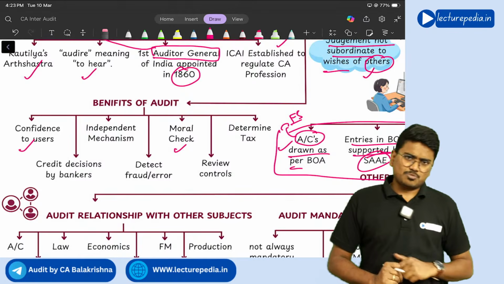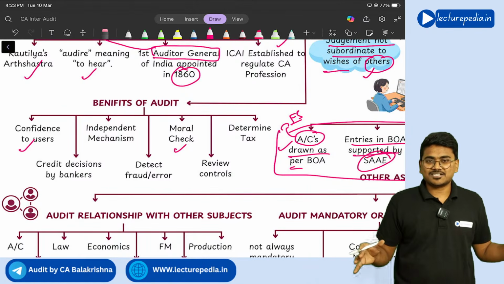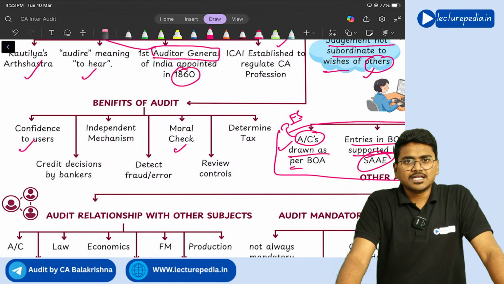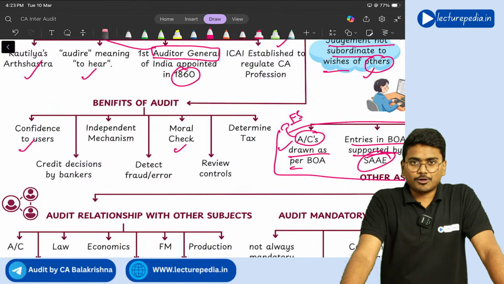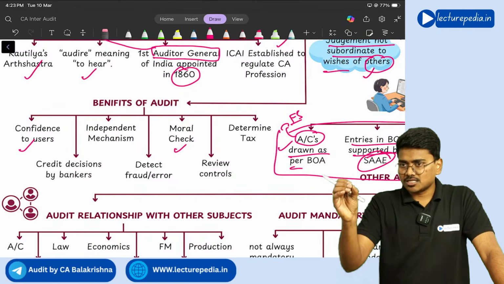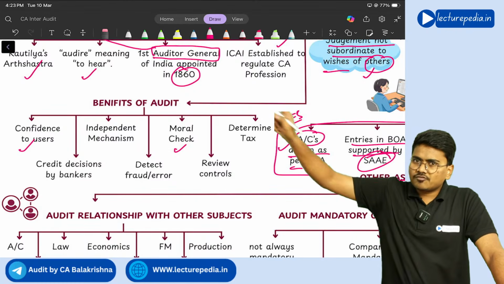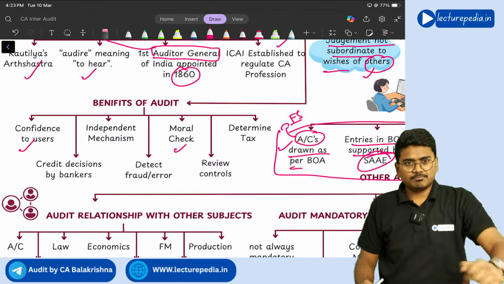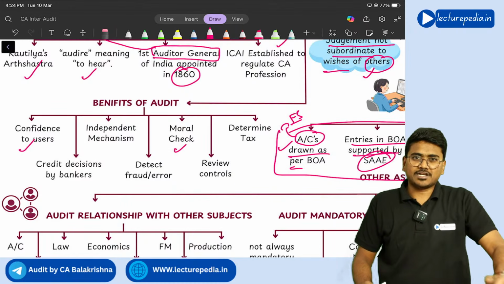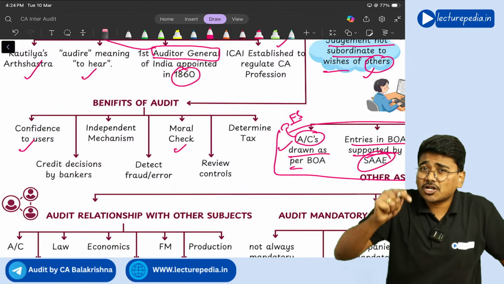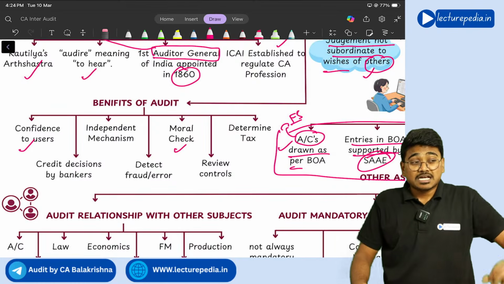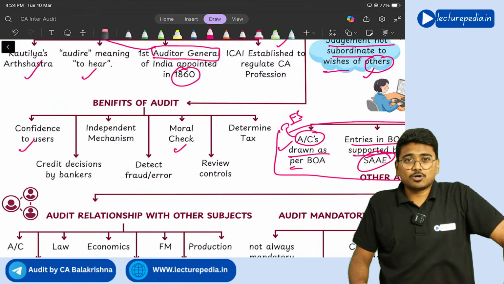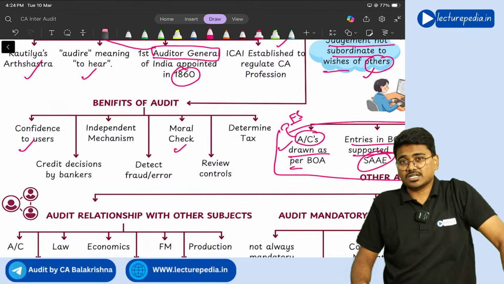Next, of course, moral check. What is this moral check? See, in the organization, employees know that at the end of the year, the auditor will come and do an audit of the financial statements. And if there are any frauds or misstatements in the financial statements, this auditor will find them out and communicate to the shareholders.